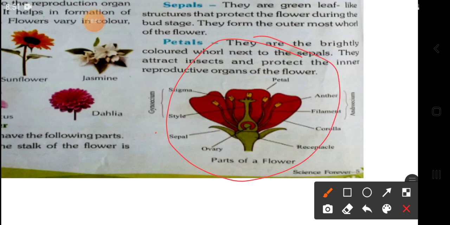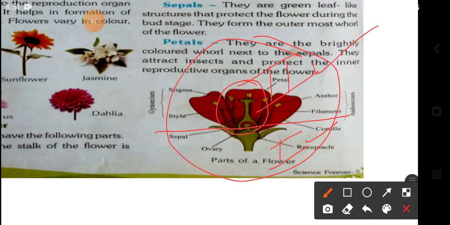You will see it divided into two parts. One is the upper part, and this is the first part downside. This is the pedicel. Another one is the second part, the upper part. This second part we will call the thalamus. My dear students, any flower is divided into two parts. The first part is the pedicel, and the second part is the thalamus.